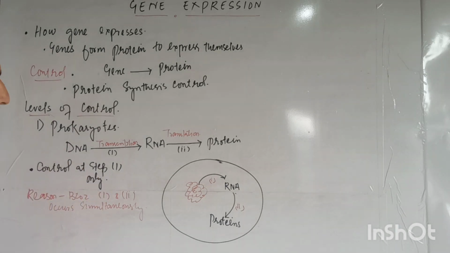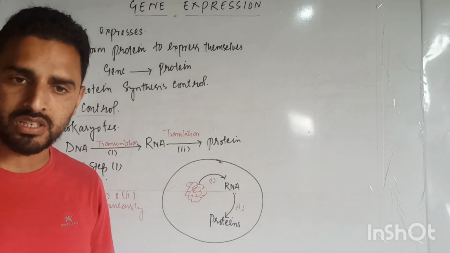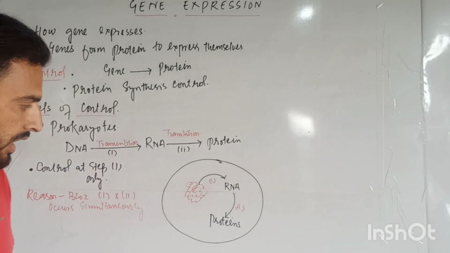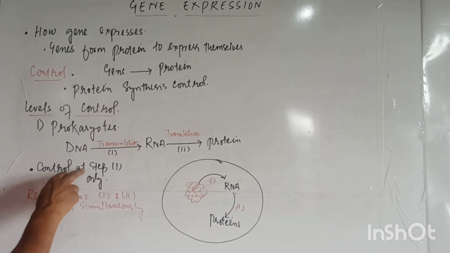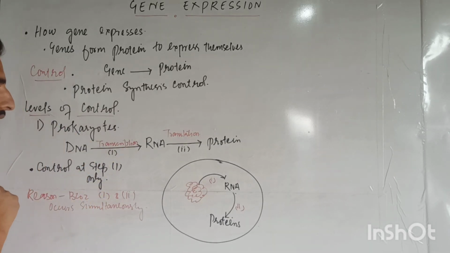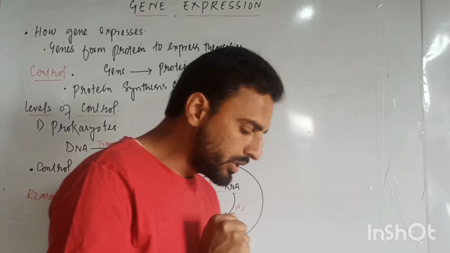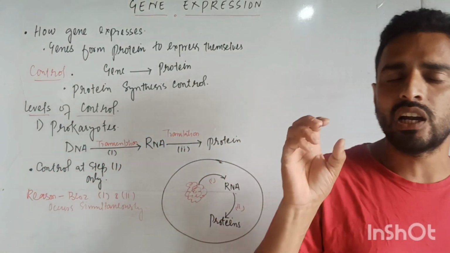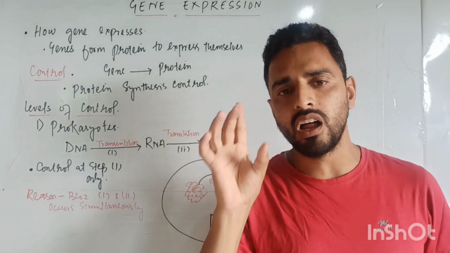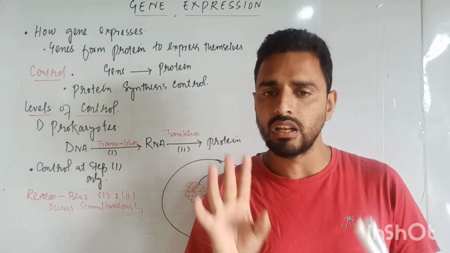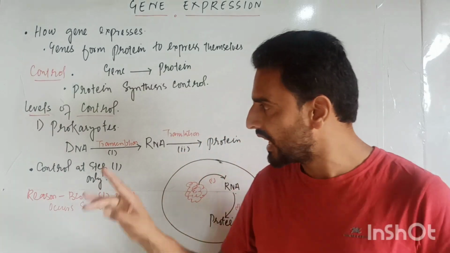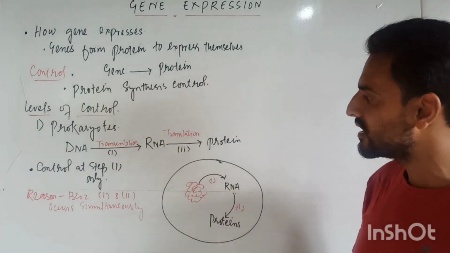When transcription occurs, translation is 100% sure. This is the setup where we can control, that is transcription in the case of prokaryotes. In a simple way, we can control at setup number 1 only, at the transcriptional level. This is the control in the case of prokaryotes.